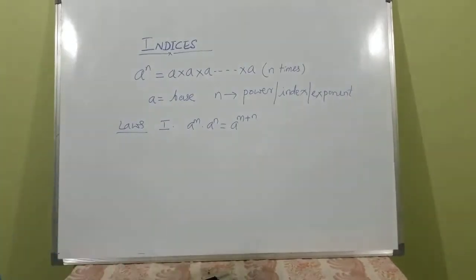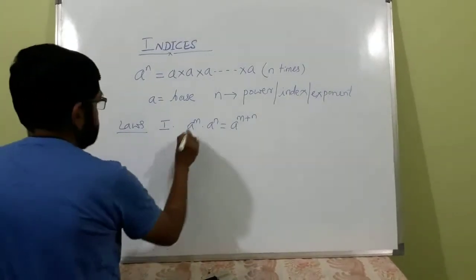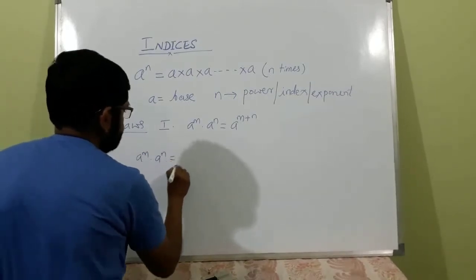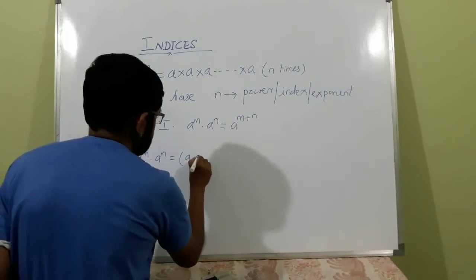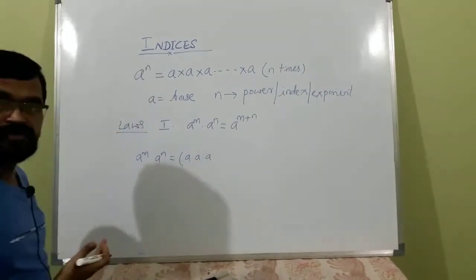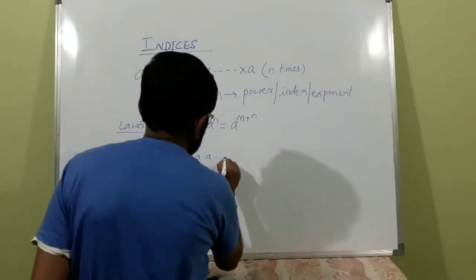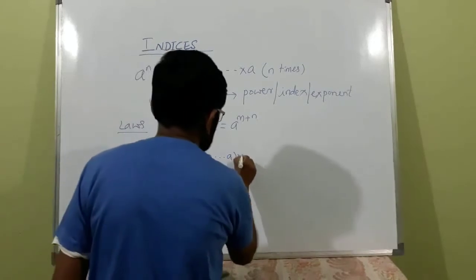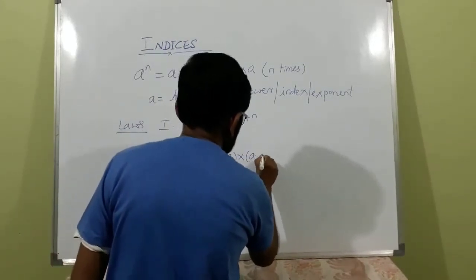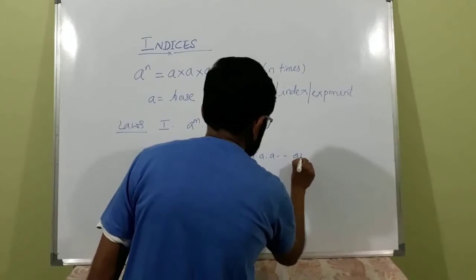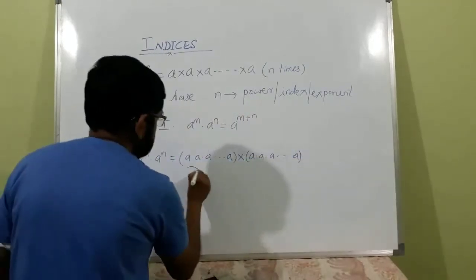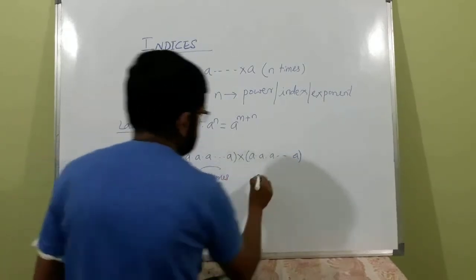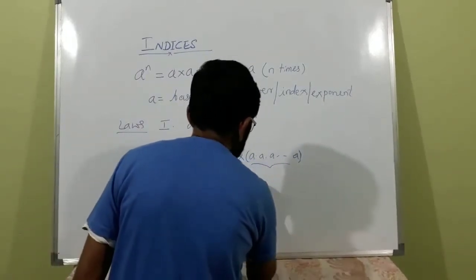What is this? A raised to m into a raised to n means a into a into a, and so on up to a, into a into a into a, and so on up to a. Here, how many a's are there? This is m times, this is n times.